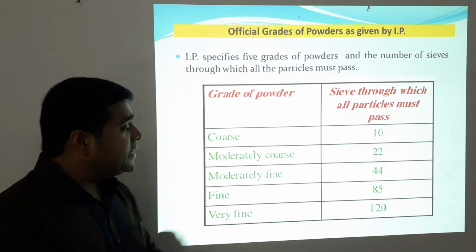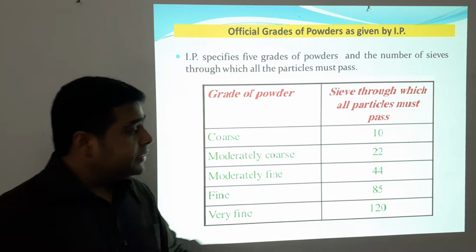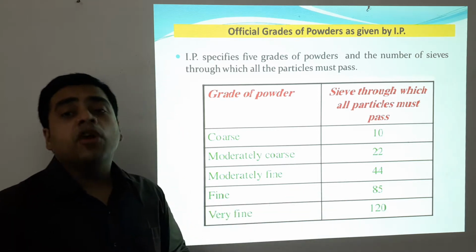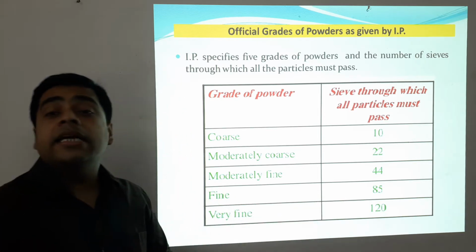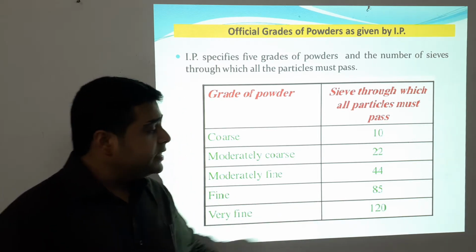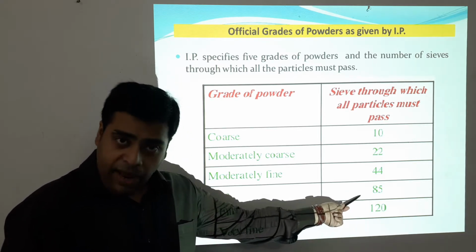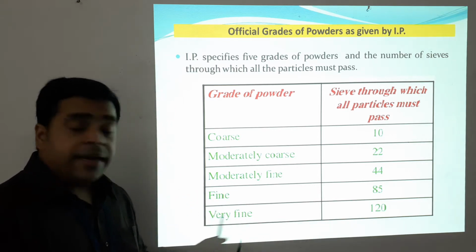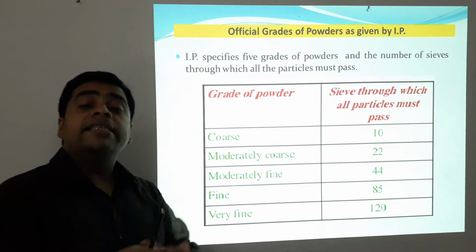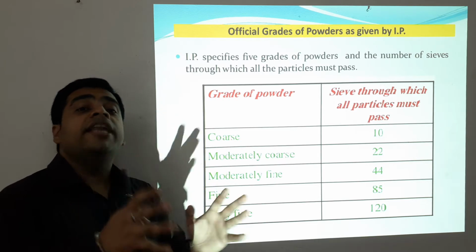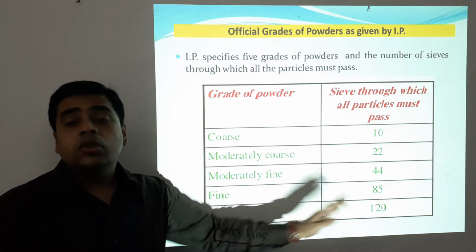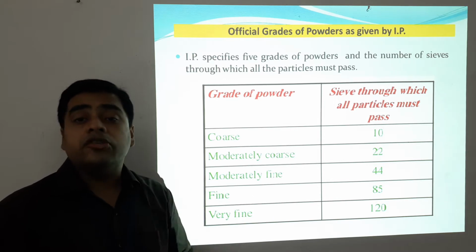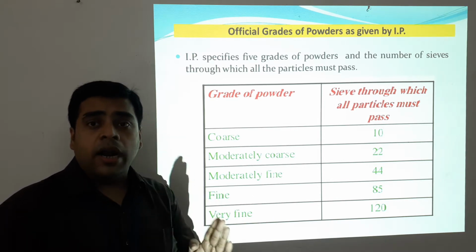Now if it is designated as moderately fine, then the sieve number will be 44. If it is a fine powder, then all particles must pass through sieve number 85. And as I have mentioned earlier, if we designate a powder as a very fine grade of powder, then all particles must pass through sieve number 120.